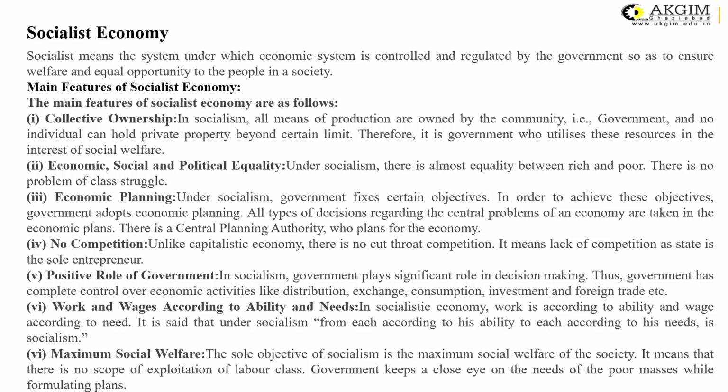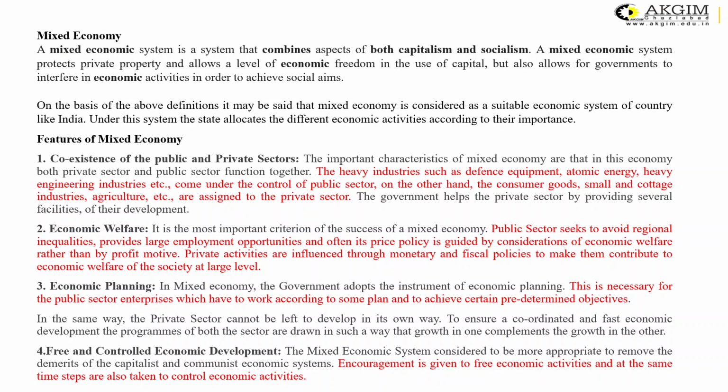Then there is always maximum social welfare. The sole objective of socialism is the maximum social welfare of the society. It means there is no scope of exploitation for the labor class. Government keeps a close eye on the needs of the poor masses while formulating the plans. So this is all about the socialistic economy, and then comes the mixed economy.